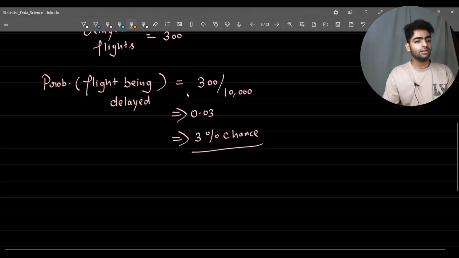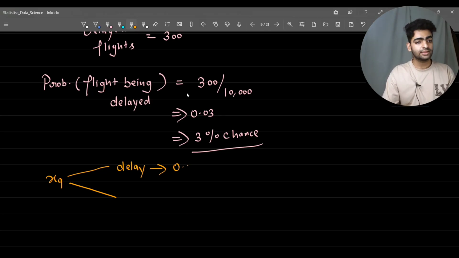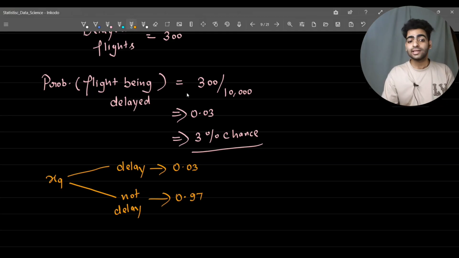So instead of telling whether the flight will be delayed or not, it is actually giving us a probabilistic score. Let's say with respect to delay we have a score of 0.03, and with respect to not delayed we have a score of 0.97.